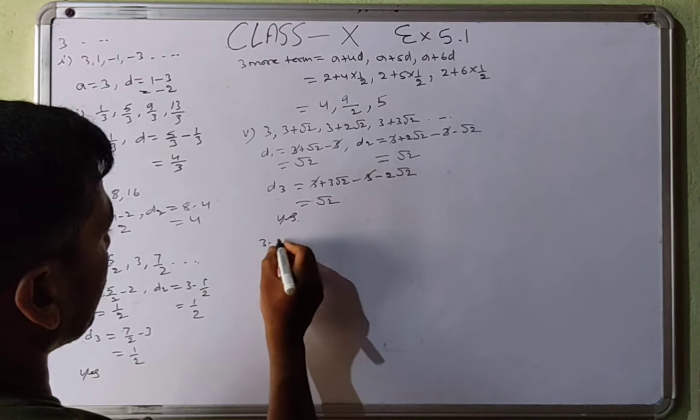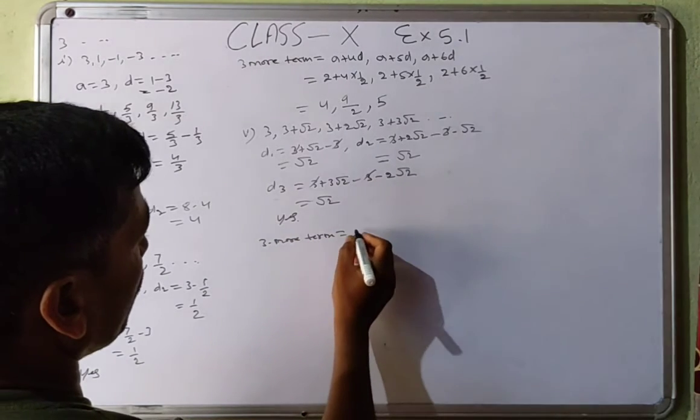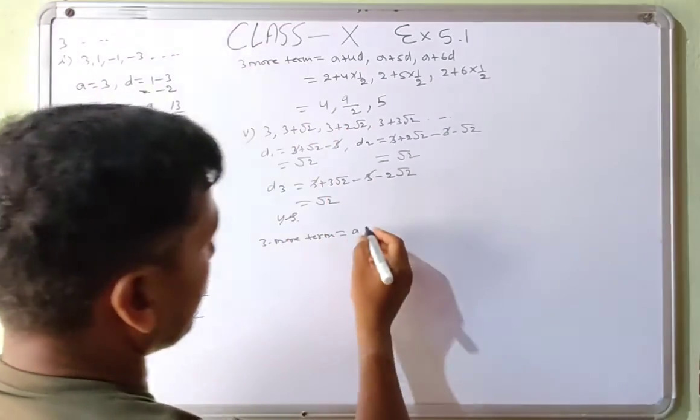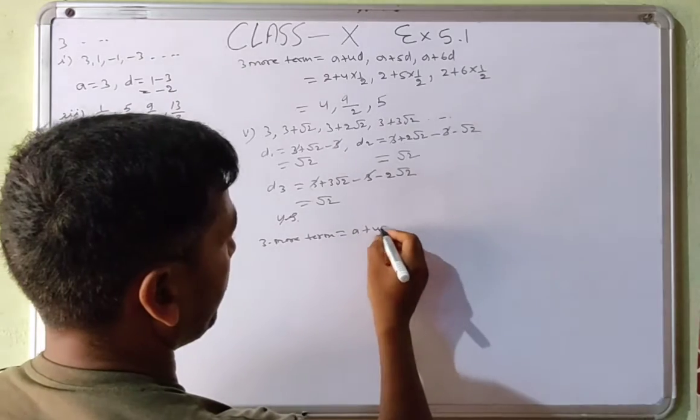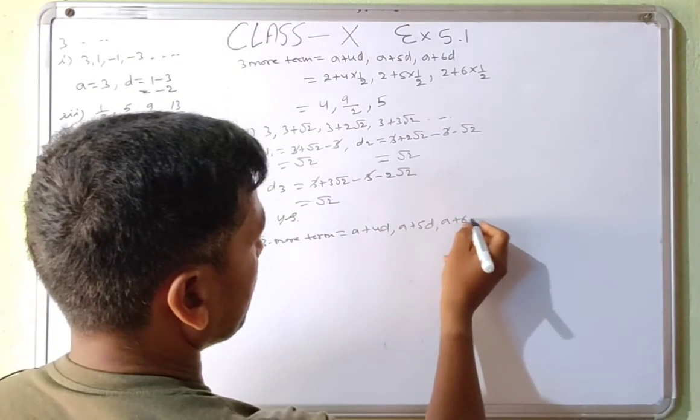And 3 more terms, similarly 1, 2, 3, 4 terms are already given here. So first we will find the fifth term, and then A plus 5D and then A plus 6D.